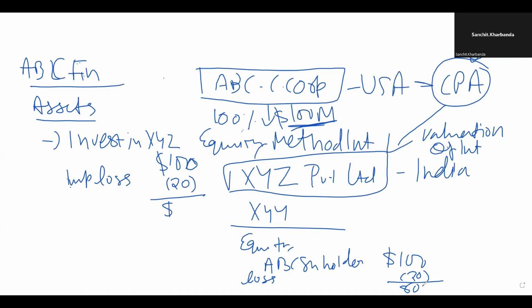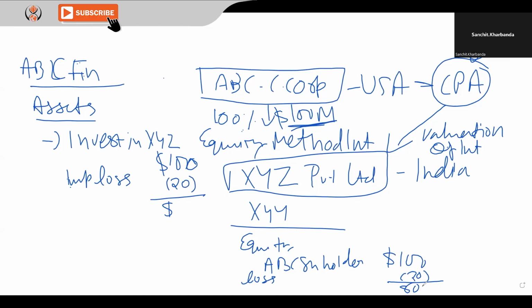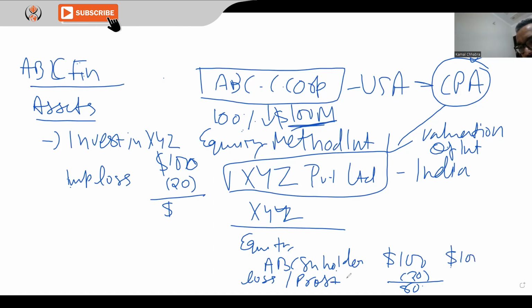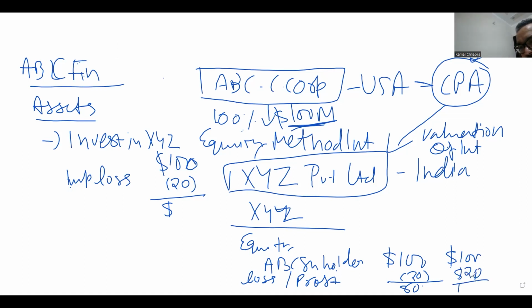No, I'm saying, sir, if XYZ has a retained earning of 20, then value will go to 120. Yes, if they have profit, right? So let's say $100 and $20. If they have profit, so value is 120, right? So here, the investment in equity method you'll be doing based on the valuation of that particular company in which the investments are being made. Make sense?